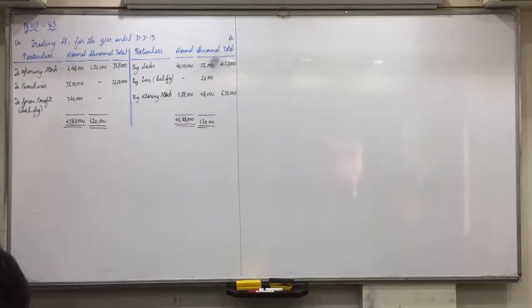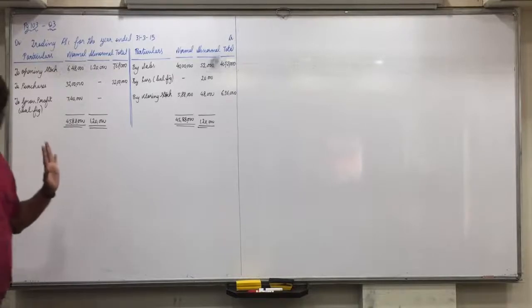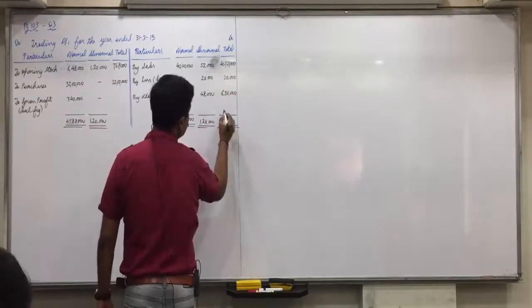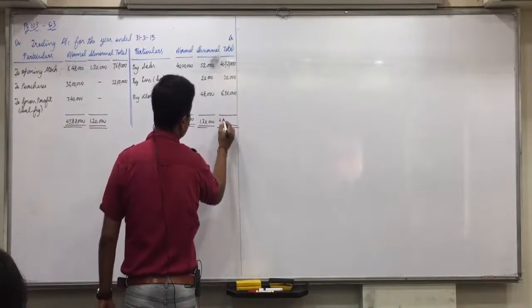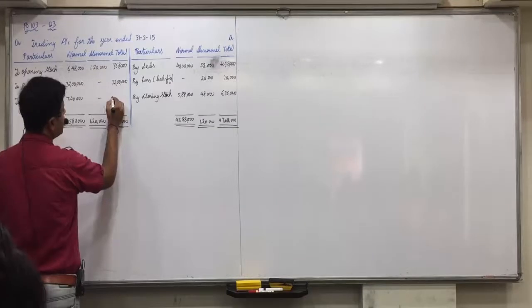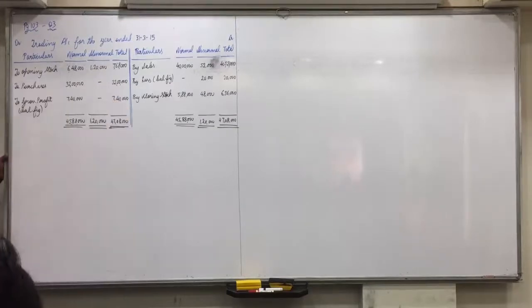Did you understand this difference? Total is not needed. As a formality, we just do the balancing. So 47 lakh 8,000 minus 39 lakh 68,000. So 7 lakh 40,000. As I said, it's not needed. We are just doing it as a formality.